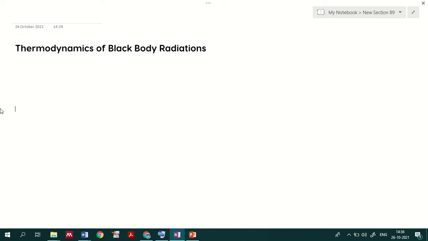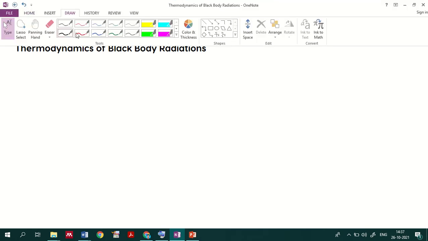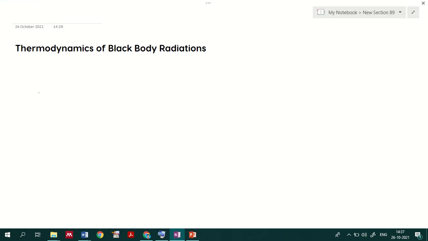Okay, and a black body means it can absorb all types of radiation which is incident on it. So any body which absorbs all the radiation, we call it a black body. The main property of a black body, as I said, is that it will absorb all the radiations.